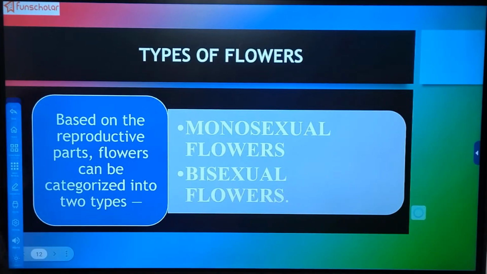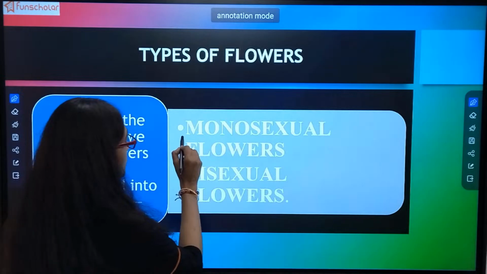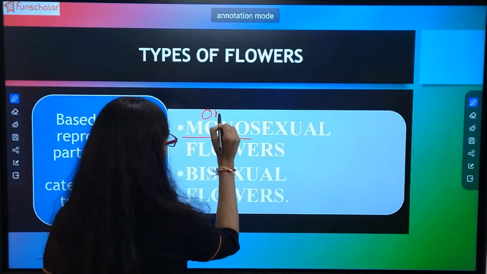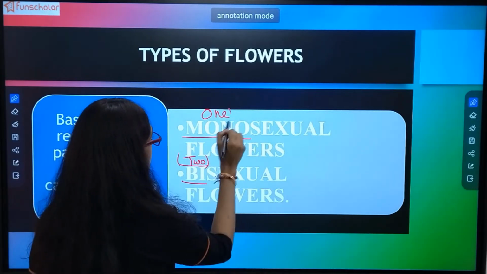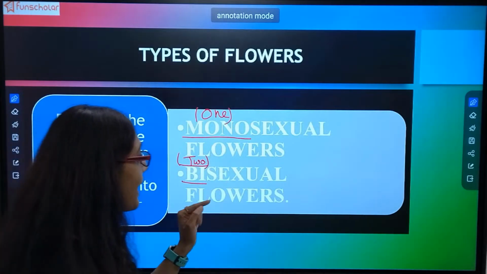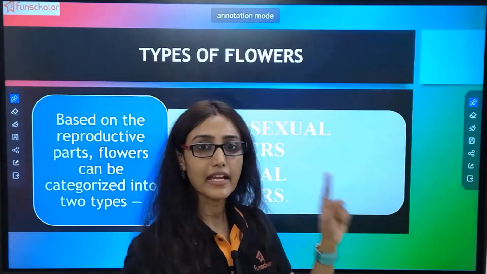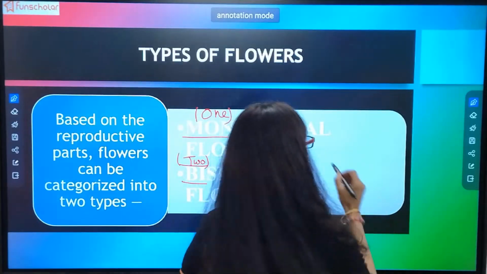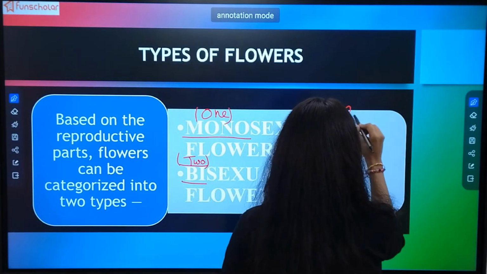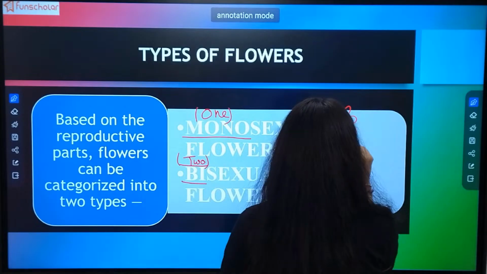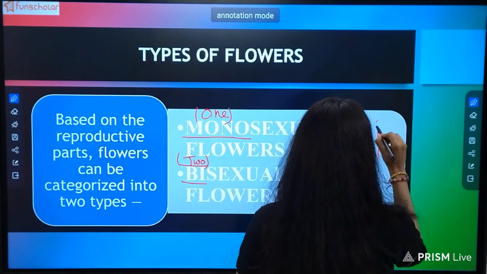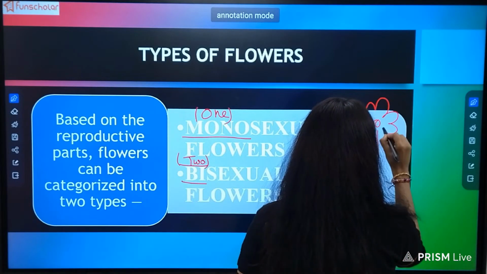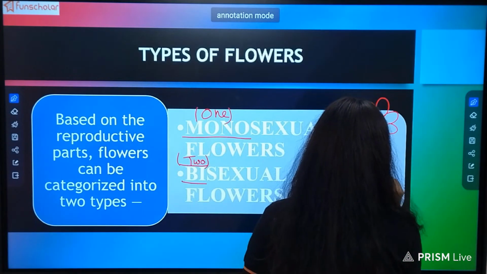So what are monosexual flowers? Mono means one and bi means two. So monosexual plants are those plants where the flower will have either male or female parts. If this is the flower, it will be only male, and another flower of the same plant will be female.